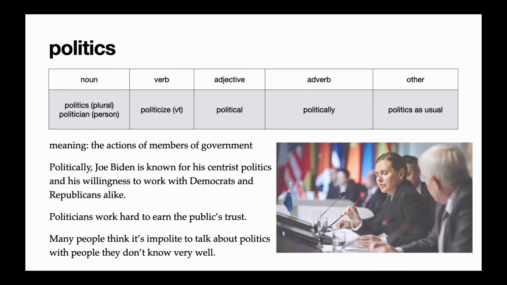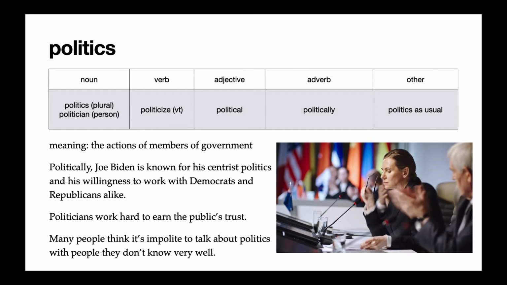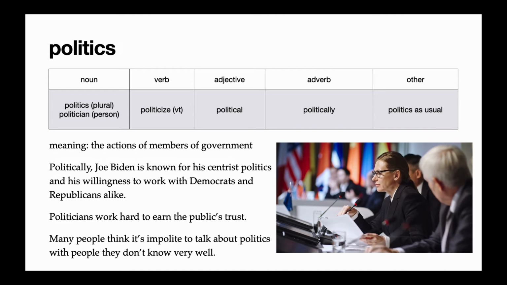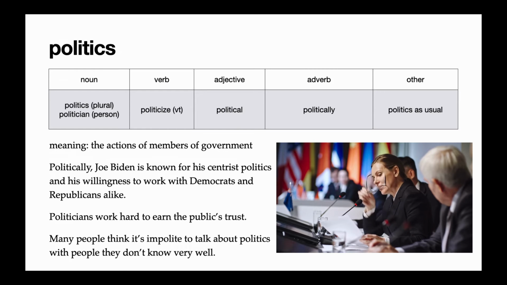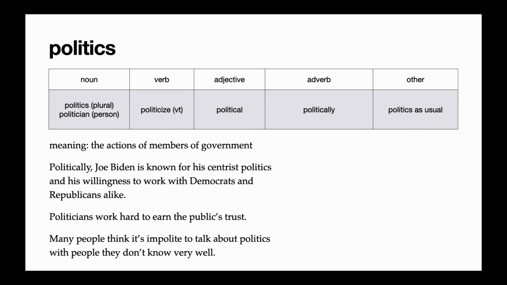Our third word is politics. Politics is a plural noun, which describes the actions of members of government. In the reading, we said, politically, Joe Biden is known for his centrist politics and his willingness to work with Democrats and Republicans alike. Centrist means in the center. So this sentence means that his political actions are very moderate. They're in the center. They're not too extreme in any one direction.